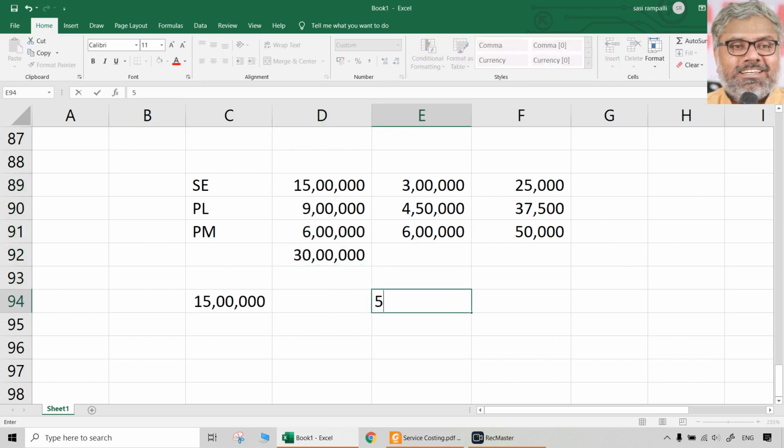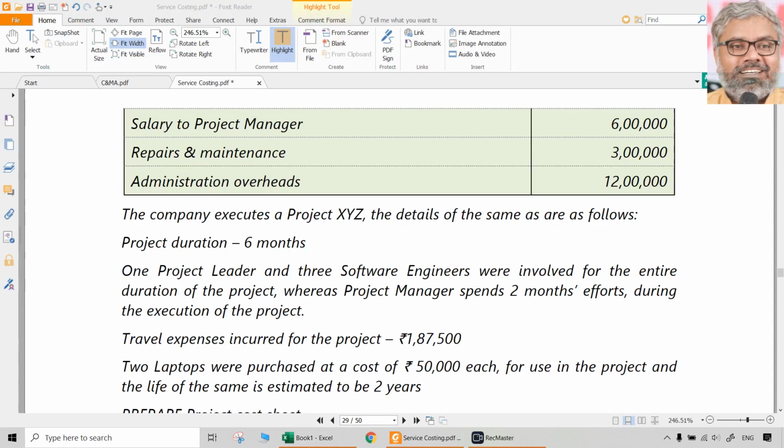So can we say that overhead recovery rate could be 50% of the wages? These are people, labor only actually, names may be big names, but overhead recovery can happen on the basis of percentage of wages. That is the only thing that is available in front of us. So can we say that 50% is the recovery rate for overheads? Yes, we can say that.